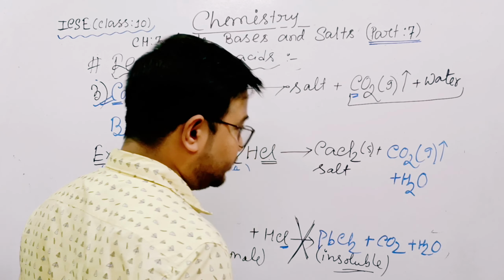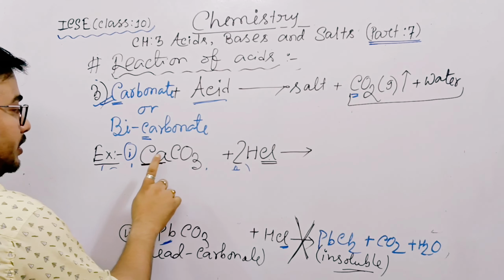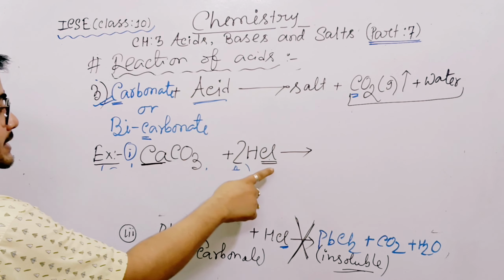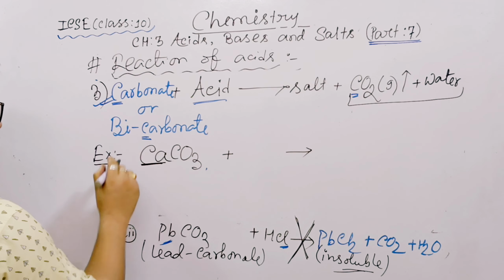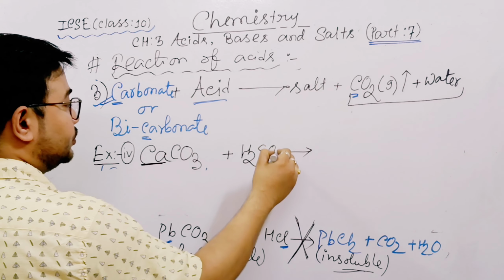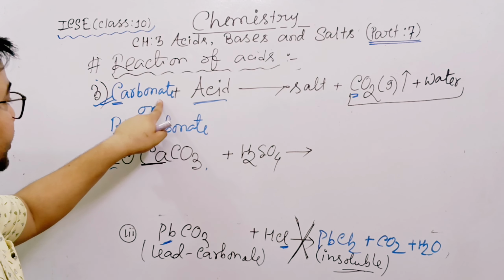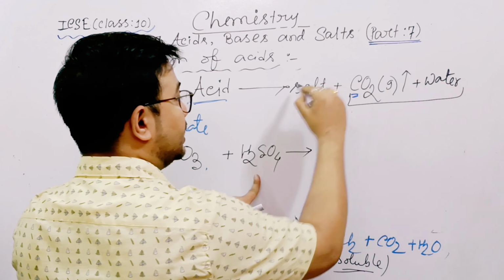Now can you tell me this one: calcium carbonate and acid. If I replace the acid with sulfuric acid, this is example number 4. Calcium carbonate and acid will form carbon dioxide, water and salt.